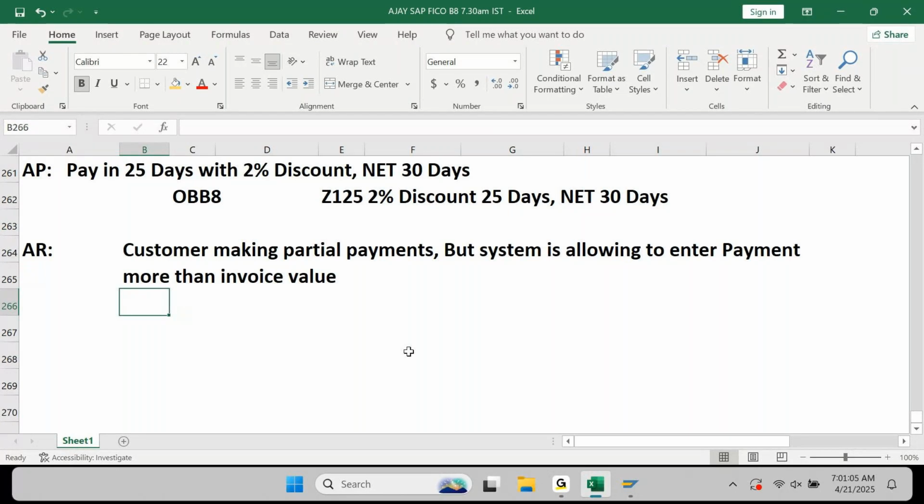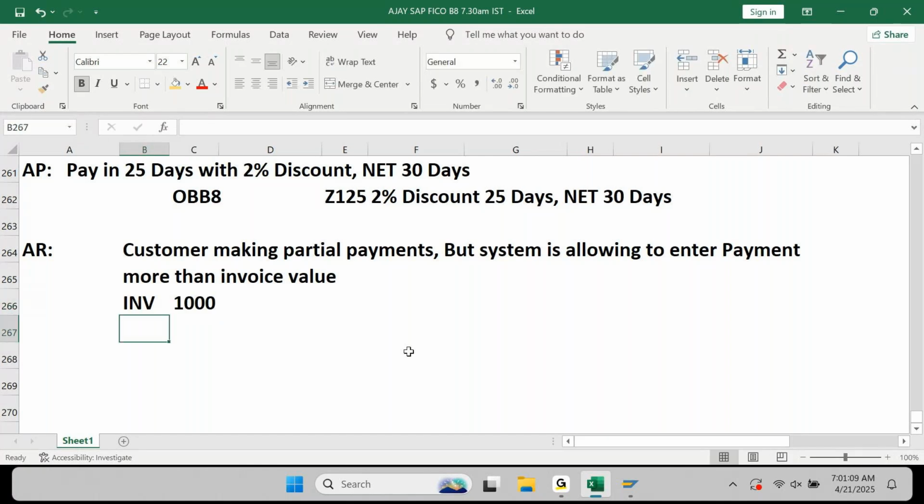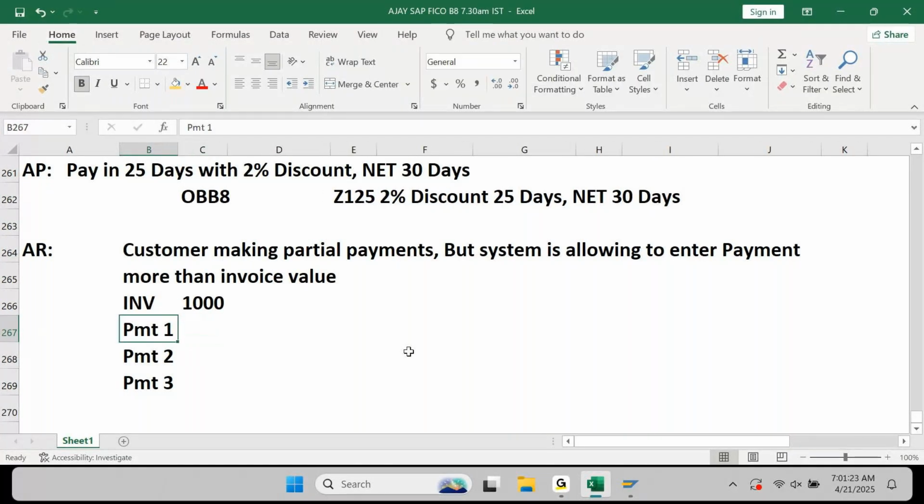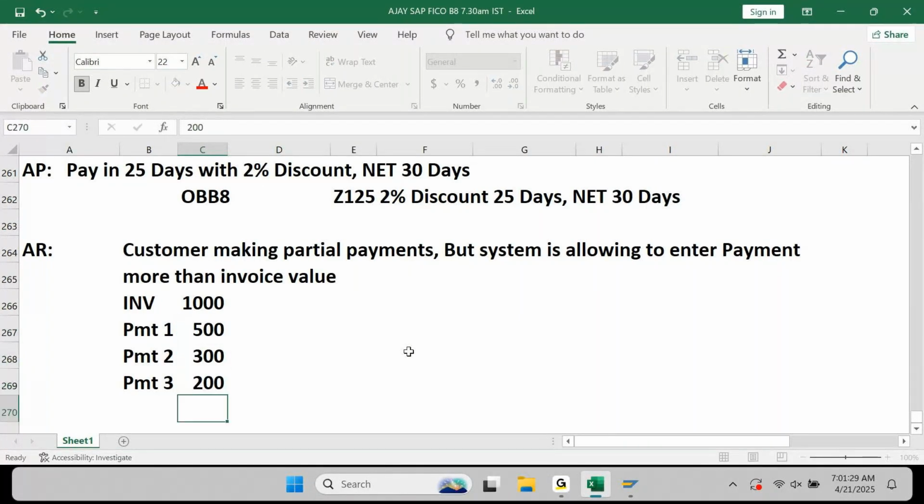Your customer is making partial payments. Let's say the invoice value is 1000 and the customer made three payments. Assuming payment 1 is 500, payment 2 is 300, and payment 3 is 200.